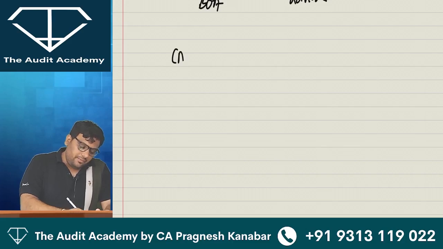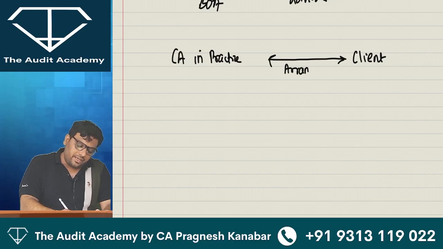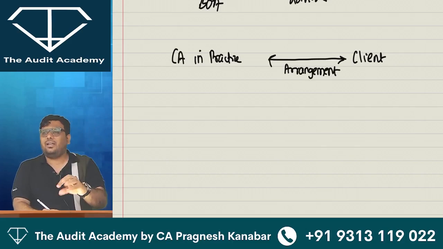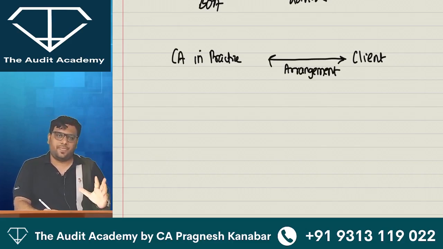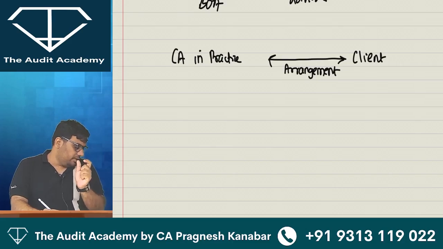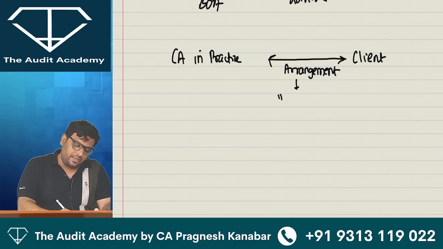Whatever a CA in practice does for his client, the CA in practice and the client have some kind of arrangement. It could be regarding checking the data, it could be regarding advisory, it could be regarding taxation, whatever it is. So whatever arrangement a CA in practice has with the client, that arrangement is technically called an engagement.